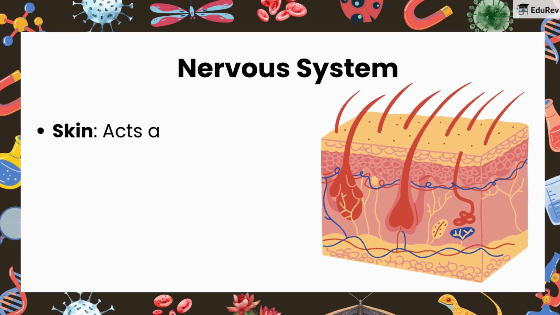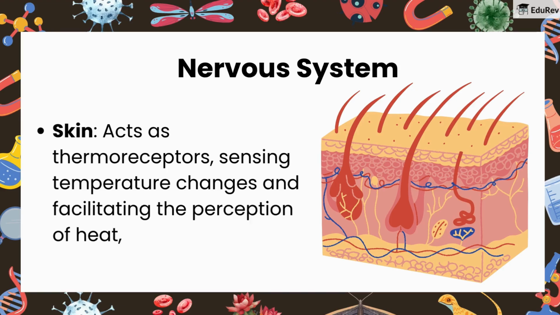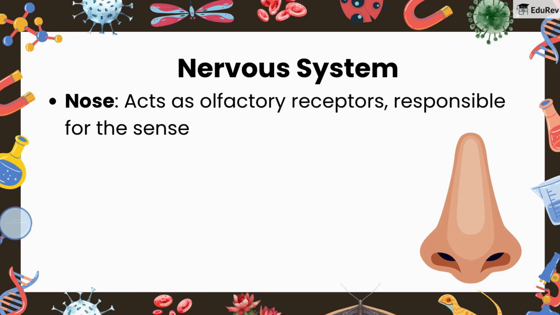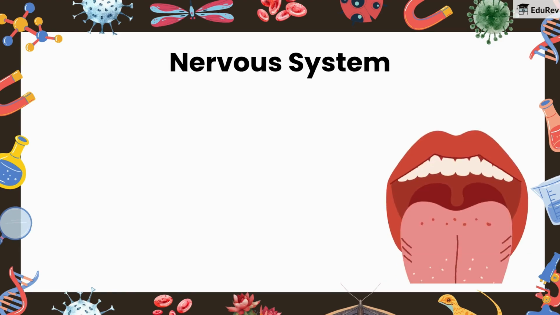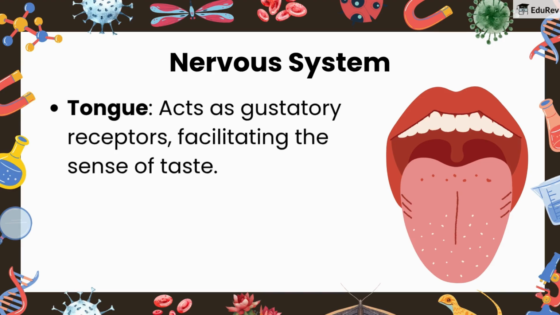Skin acts as thermoreceptors, sensing temperature changes and facilitating the perception of heat, cold, and touch. Nose acts as olfactory receptors, responsible for the sense of smell. Tongue acts as gustatory receptors, facilitating the sense of taste.